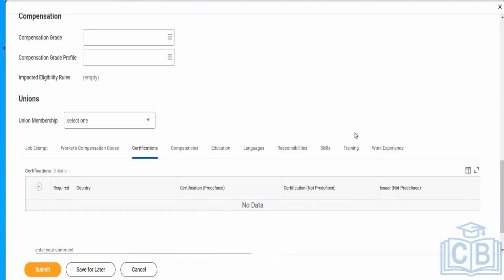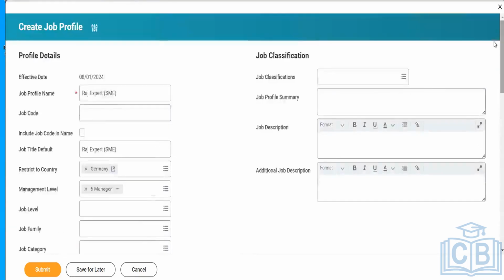These are mainly used for the talent management module. This is all about job profile and how the job profile gets linked with the compensation grade.